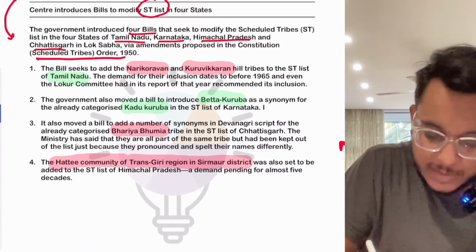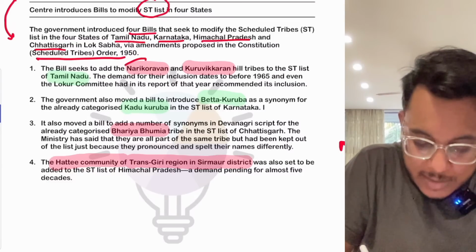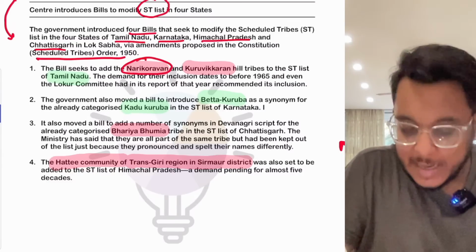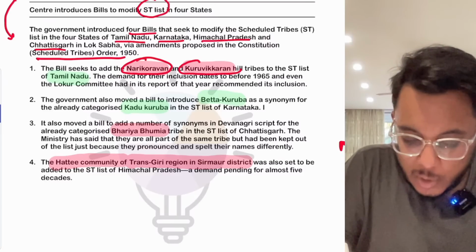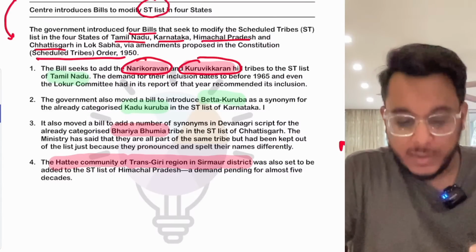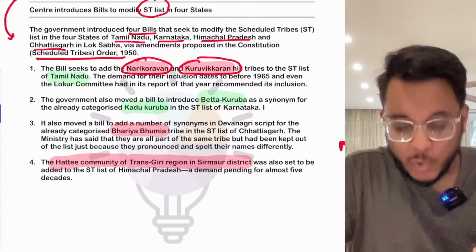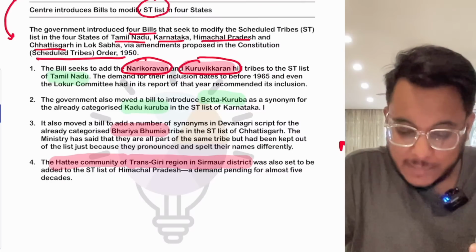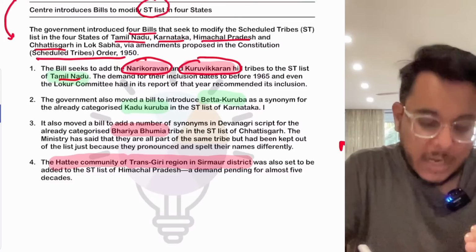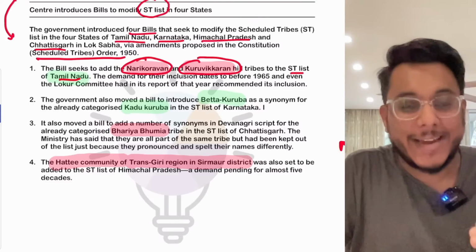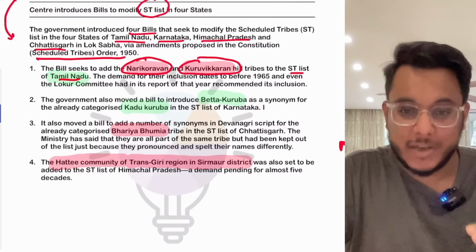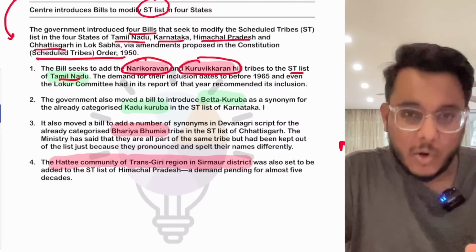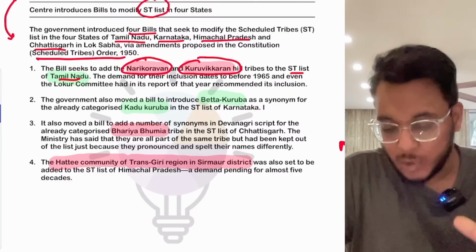Number 1 is that this particular bill will add Nari Koravan and Kurivikaran. These are hill tribes. They are found in Tamil Nadu, and they are being added into the ST list, the Scheduled Tribe list. Okay, the pronunciation might be wrong, or might be a little bit not correct.